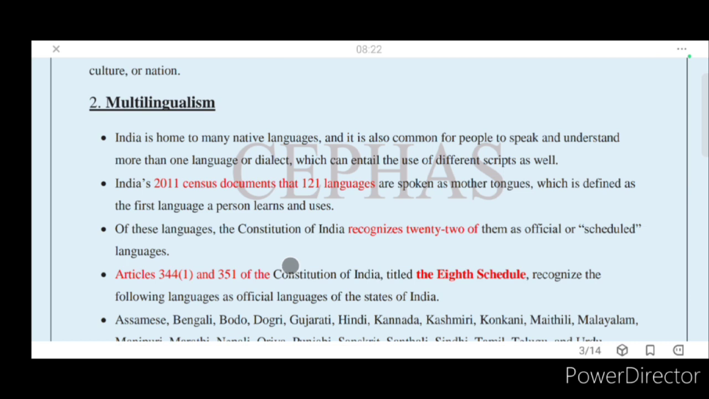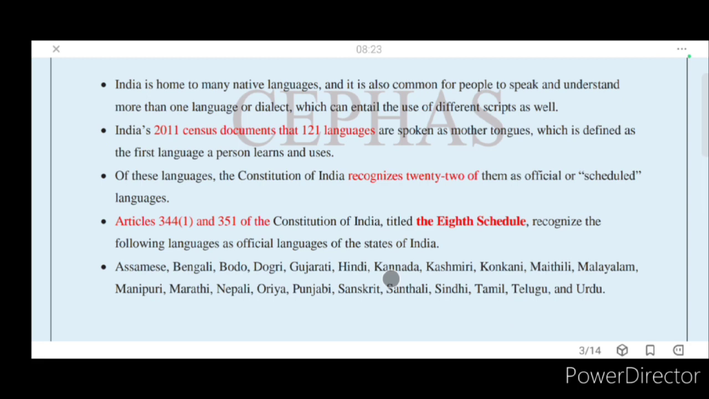In the constitution there is an article specifically related to these languages also. Article 343 is mainly related to the official language of the union. What is the official language of the union? It is related to article 343. Article 344 mainly deals with the commission and committees of parliament on official languages. Article 344 clause 1 and article 351 of the Constitution of India, titled the 8th schedule. The 8th schedule is very important for language purposes.